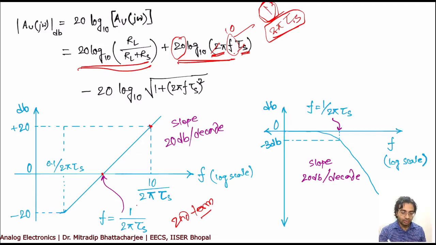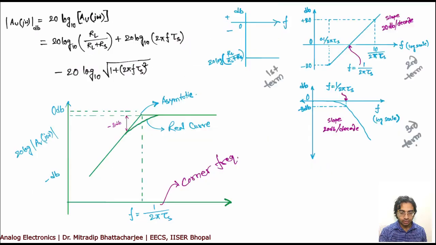Similarly, consider 1/10 of this value, 0.1 by 2 pi tau s. In this case, you will have 20 log of 0.1, because 2 pi tau s will get cancelled.